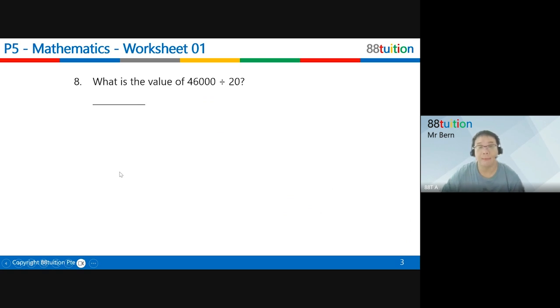Must learn to visualize. What is this? Teacher, isn't this divide? Yes. Good. And isn't this a 20? Yes. So 20 is made out of what and what? 20 is made out of 2 and 10. 2 times 10, 20, right? Correct or not? But this time around is the divide. So everyone must divide. So divide by 2 first. Divide by 10.